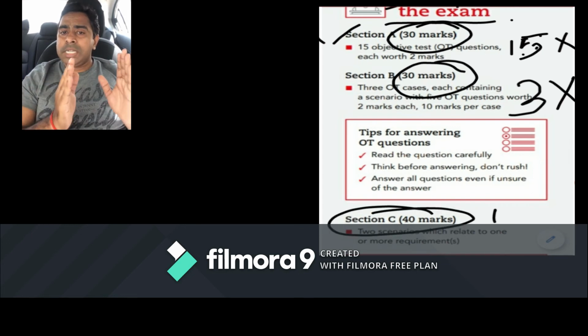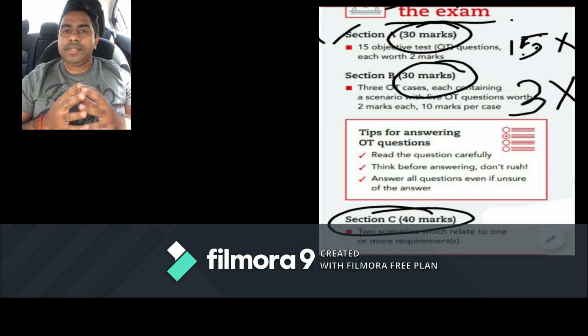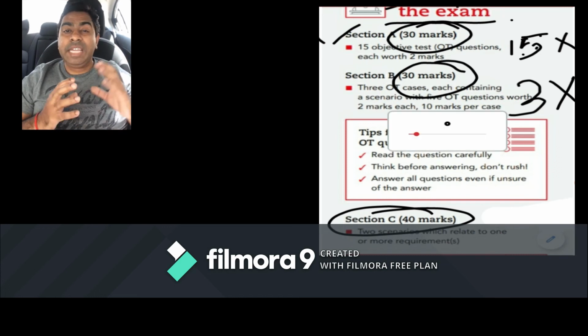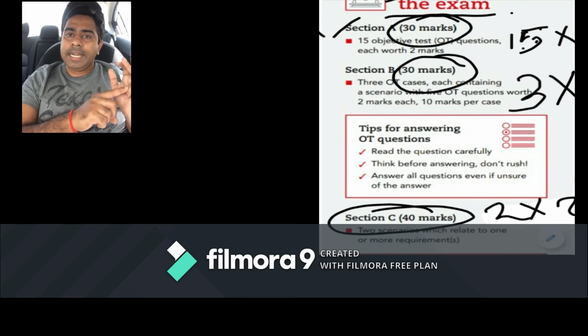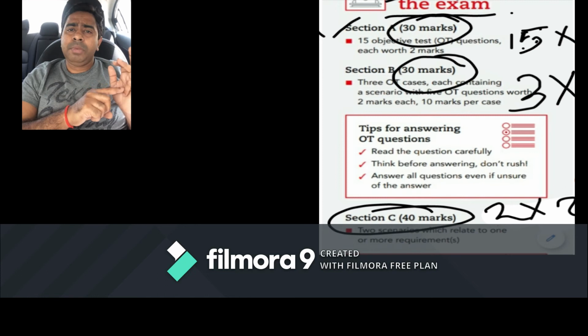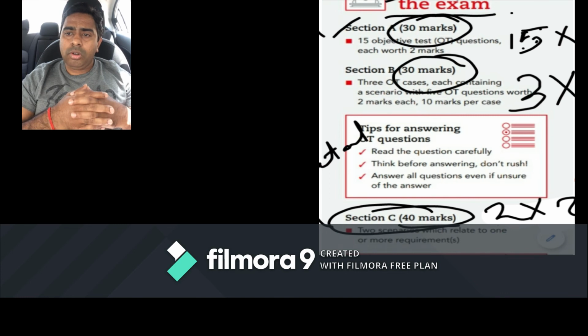Now the most important section is section C, which consists of 2 constructed response questions, which are very detailed in nature. 2 questions will be there, each carries 20 marks, and you will be expected to write a lot. Arithmetic calculations might be involved, decision making activities or scenarios will be involved, so you can expect anything there.